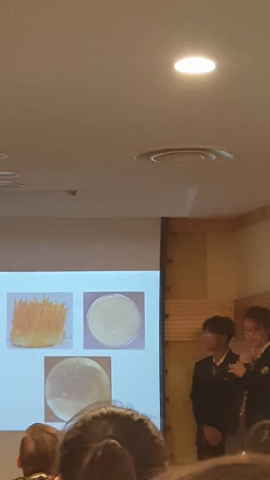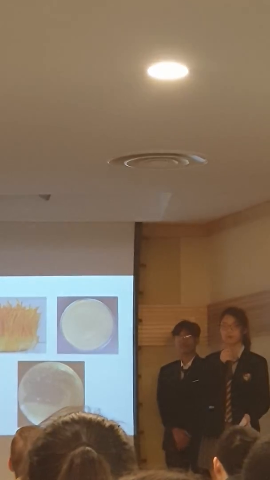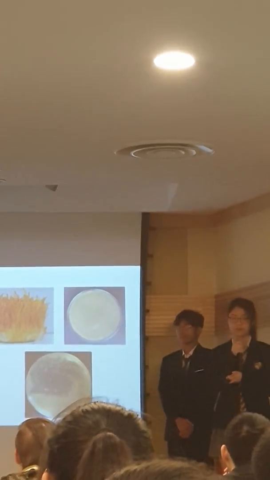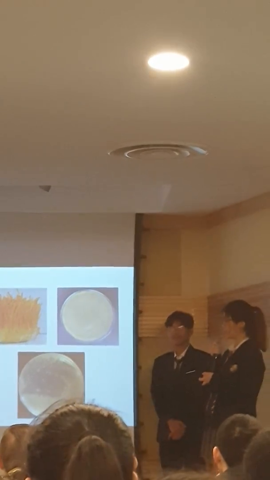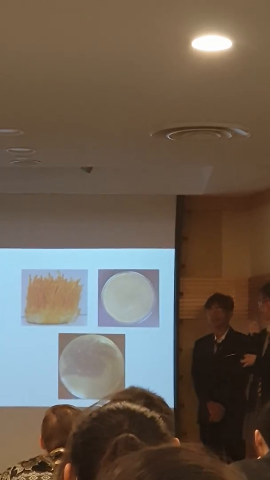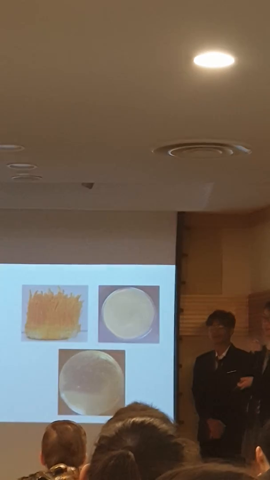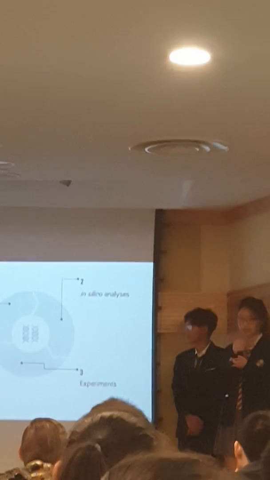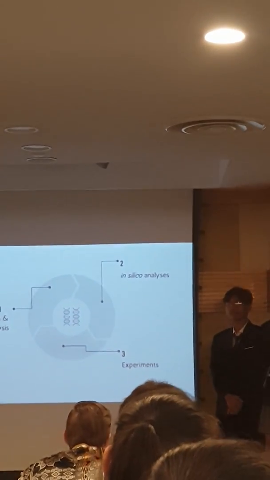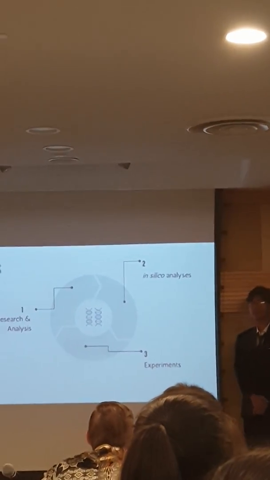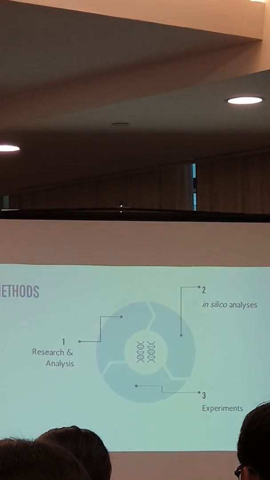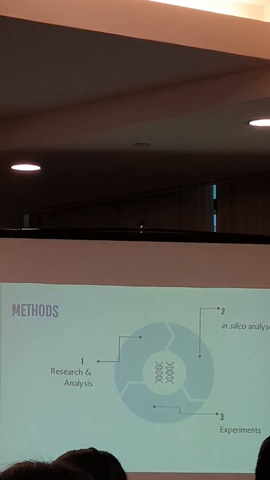To conduct the research, our key materials are divided into two groups, fungi and bacteria. The two fungi that we are going to use are Cordyceps militaris and Mucor saccharinoides, and the bacterium that we are going to use for gene transformation is E. coli DH5 alpha. There are three main methods. To start, we conduct research and analysis on the production of cordycepin and pentostatin in the Cordyceps fungi and the responsible genes. This is followed by a series of in silico analyses and experiments.